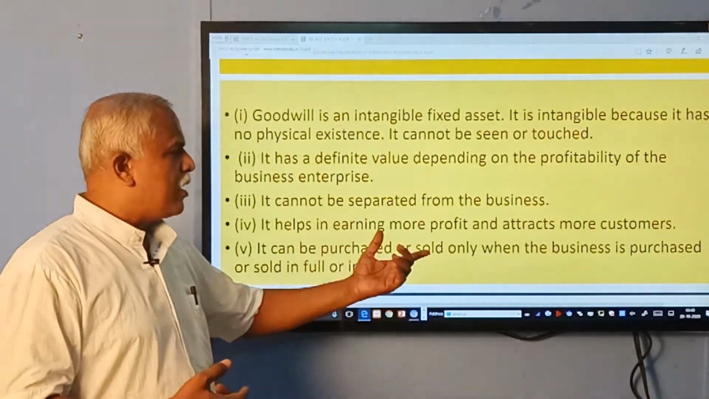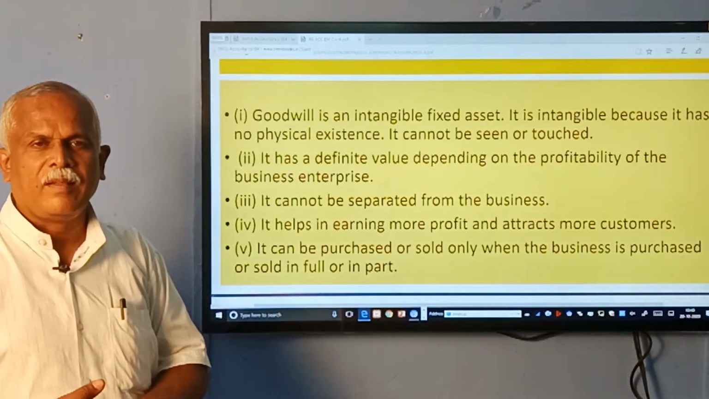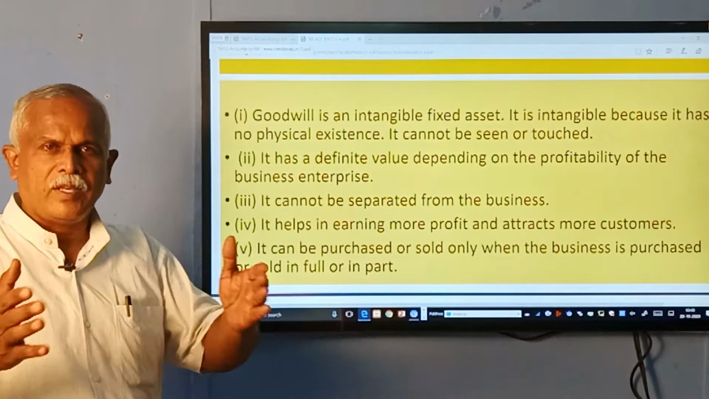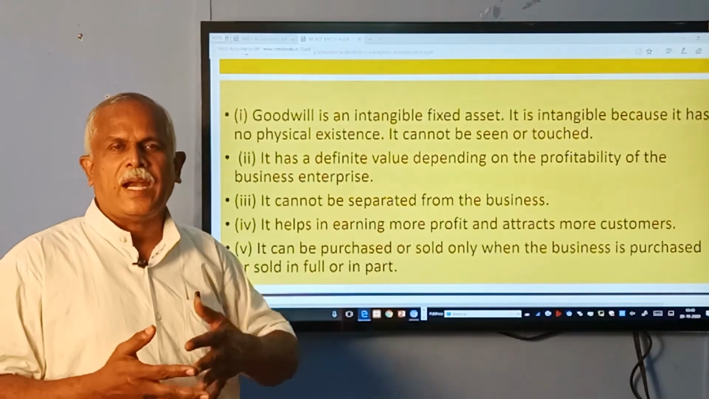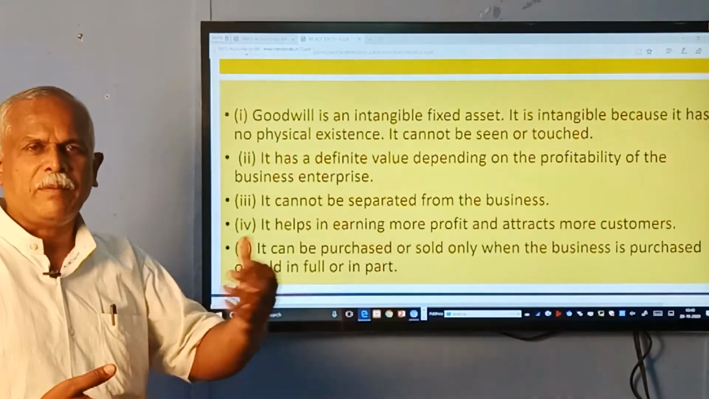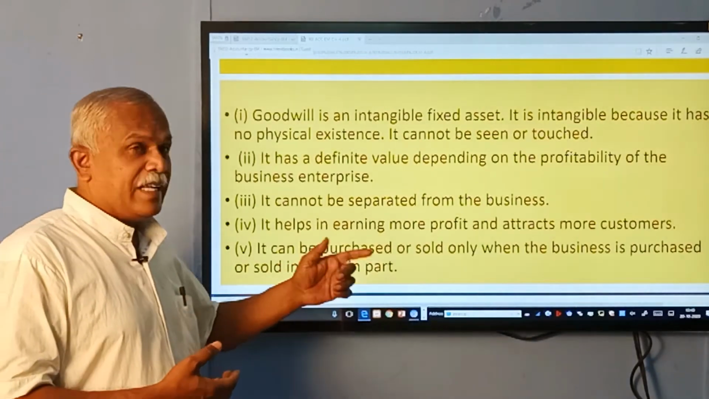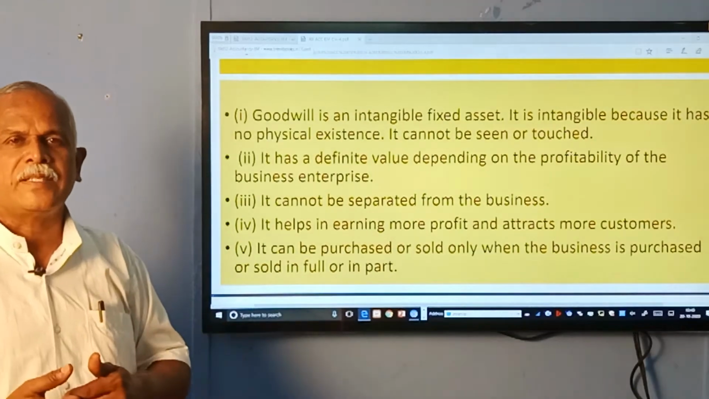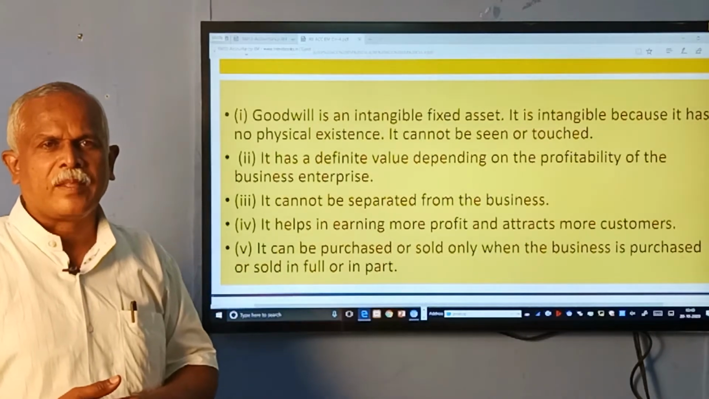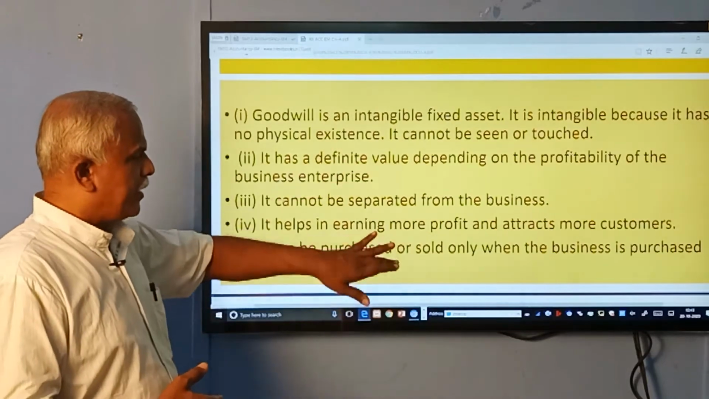It can be purchased or sold only when the business is purchased or sold, in full or in part. Whenever we are doing business, we want to add more capital and purchase some more business. During that time, goodwill will be calculated. Though it is intangible, it can be purchased. And it can be sold, or a part of our business can be sold to somebody, which will carry a tag of goodwill also. So, these are the nature of goodwill.